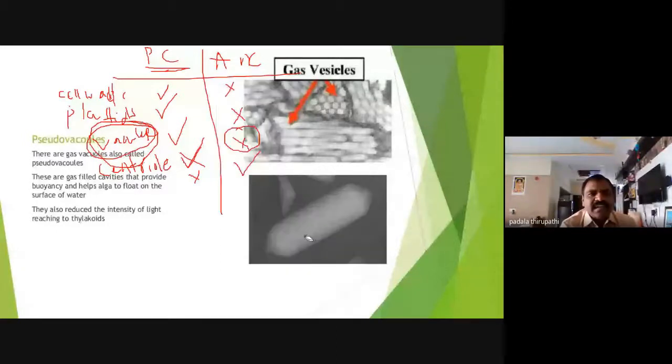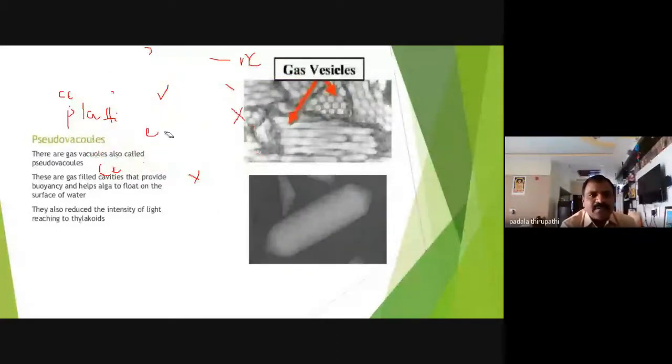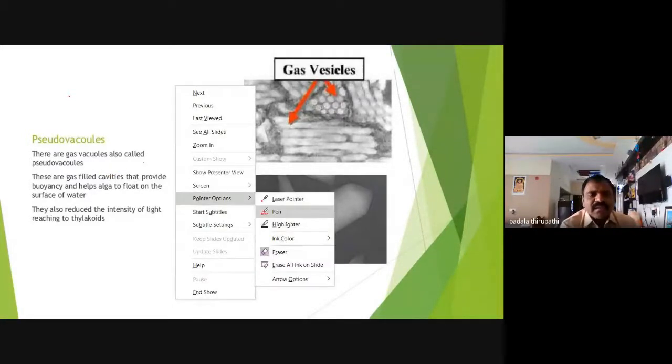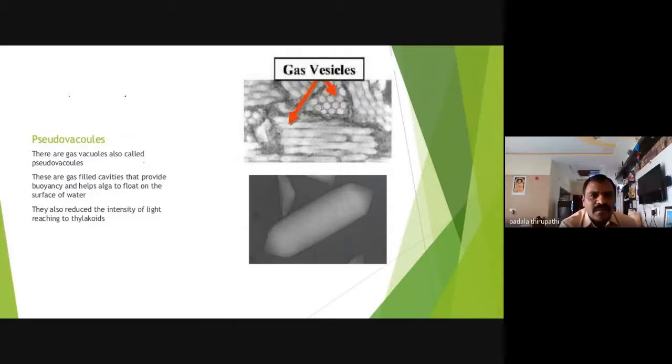Here we are discussing a gas vacuole. Gas vacuole we can also call a pseudo vacuole. Okay, here my dear friends, this is one of the plant cells, and this is another plant cell, my dear friends.